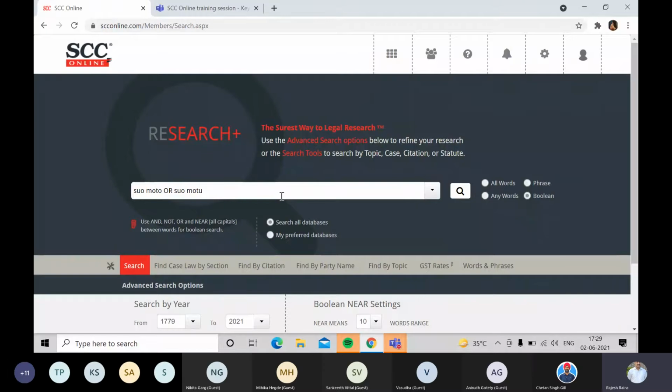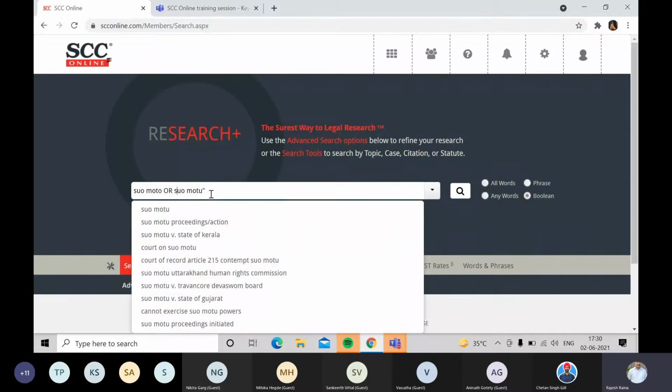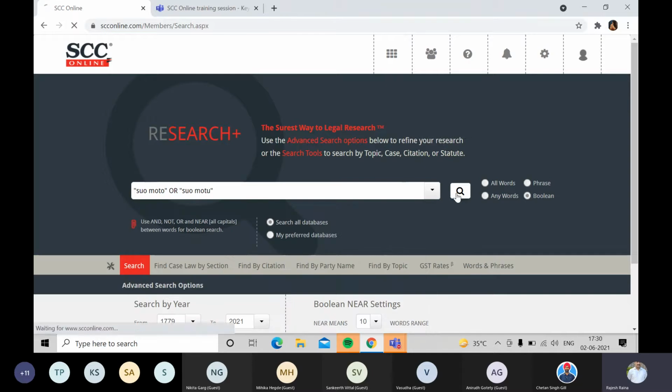So if you have synonyms, or words with a single letter difference, you can use the OR operator for searching these. I'll have to put them in double quotes since these are to be searched together as a phrase. So I'll keep them in double quotes, and then I'll start this search.